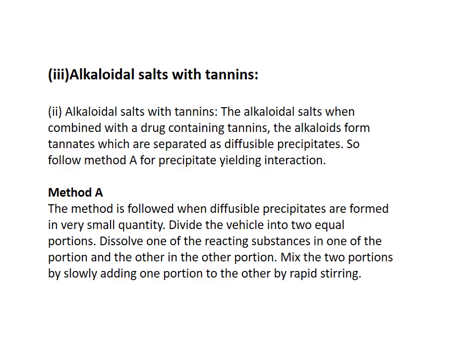So if the formed precipitate is diffusible in nature, how can we overcome the problem? We can overcome it by following method A. What is method A? Method A is nothing but to divide the vehicle into two equal halves, add one of the reacting ingredients, that means the alkaloidal salt, in one half of the vehicle and dissolve it completely. Then add another reacting ingredient such as tannins in the other half and dissolve it completely, and mix these two solutions together by rapid stirring. So by following method A, we can overcome this chemical incompatibility.